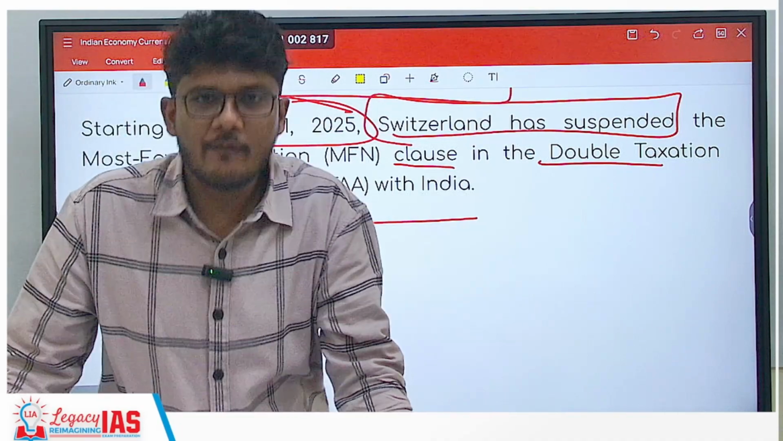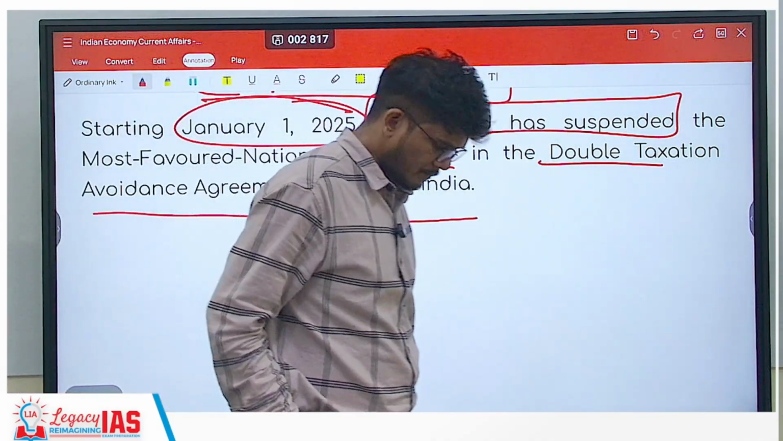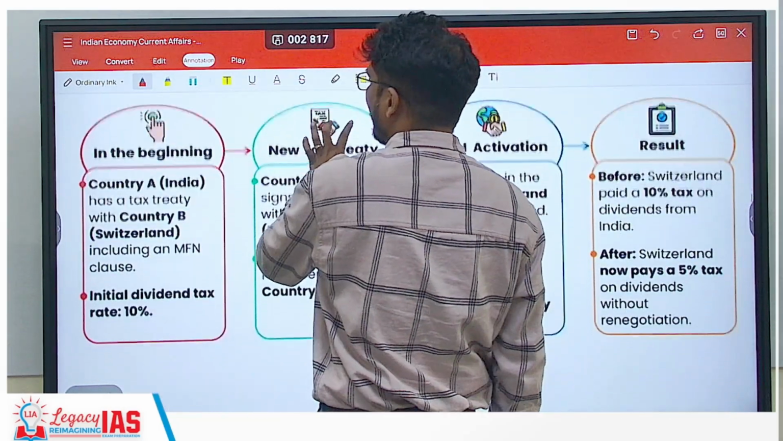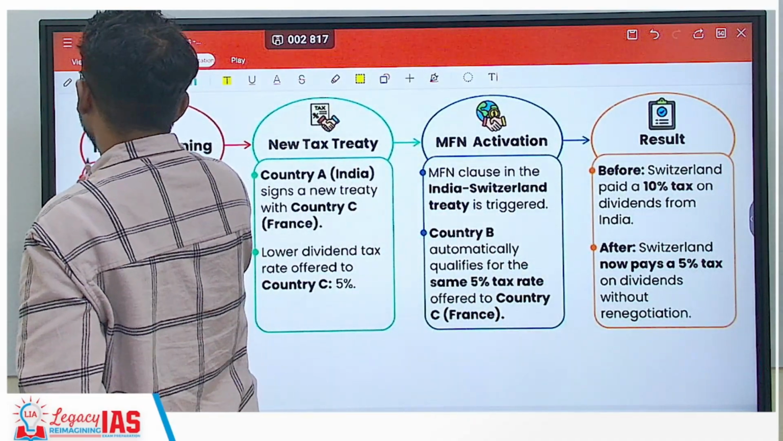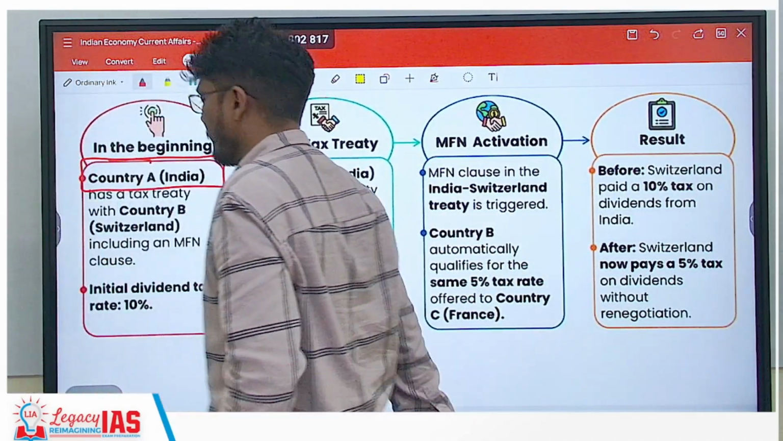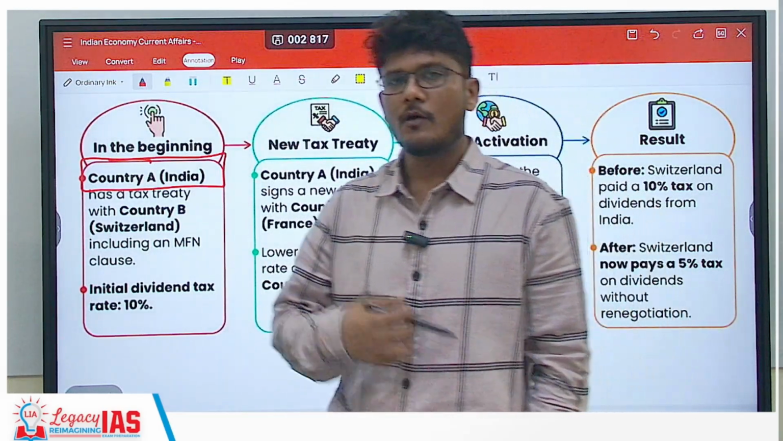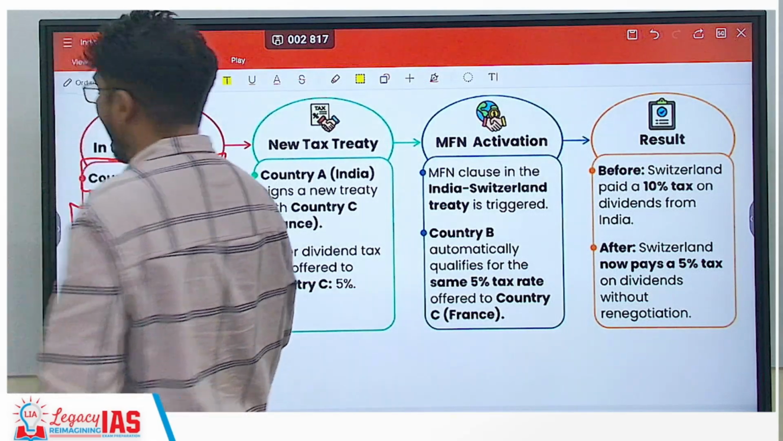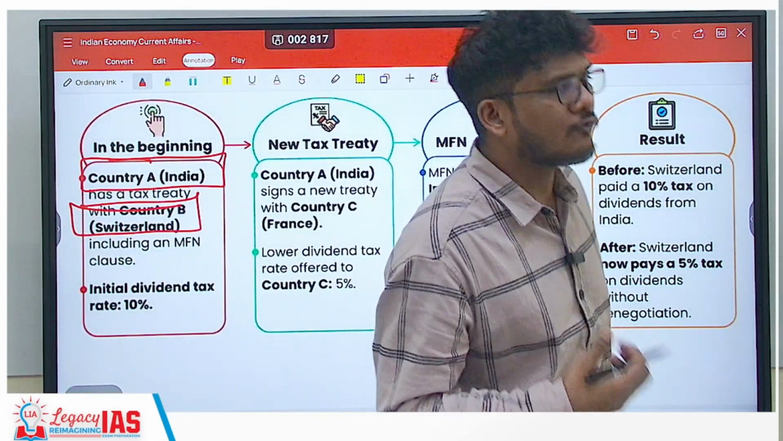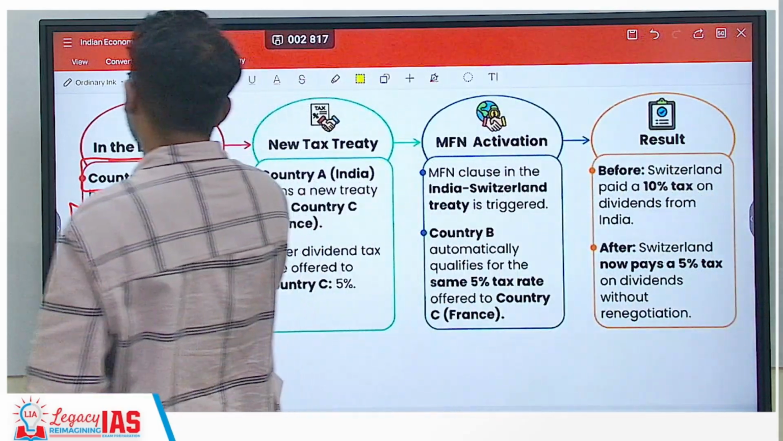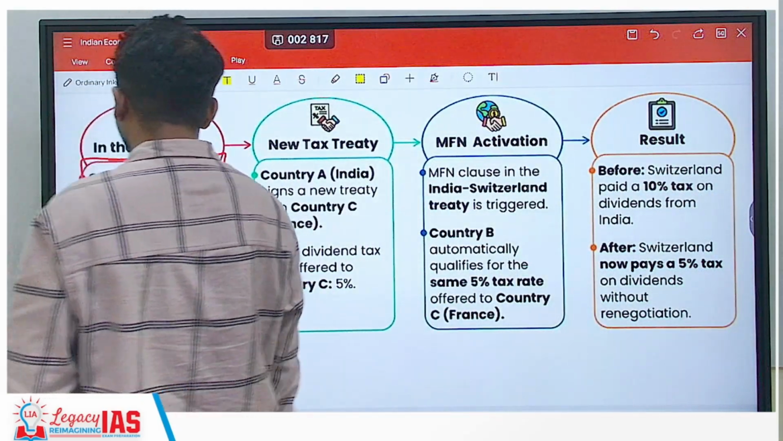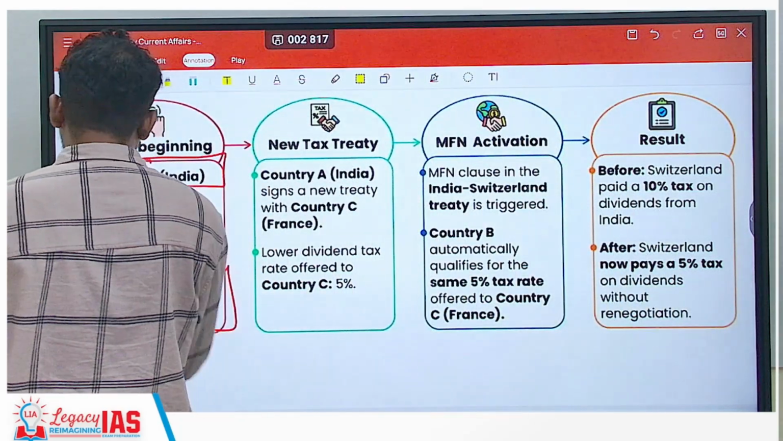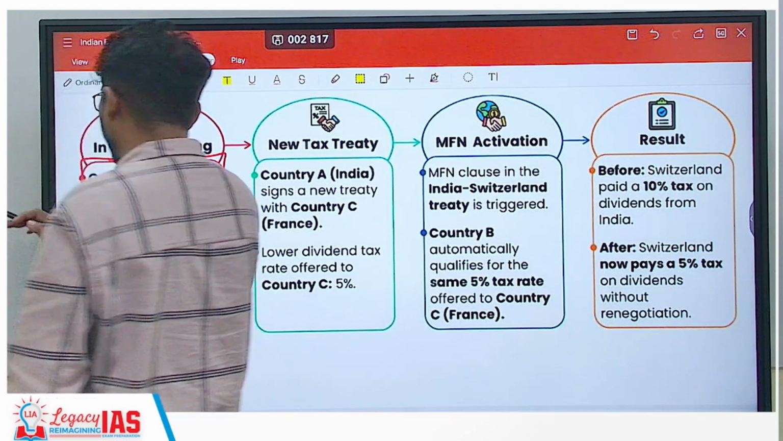So what is this most favored nation tag? See, let's understand this with the help of an example. So let's say the first country A is our country India. Now India has a tax treaty with, of course, Switzerland, country B. Now under this tax treaty, they have also given each other the most favored nation tag. And initially the tax rate between the two with respect to the trades and goods and services is, let's say, 10%.